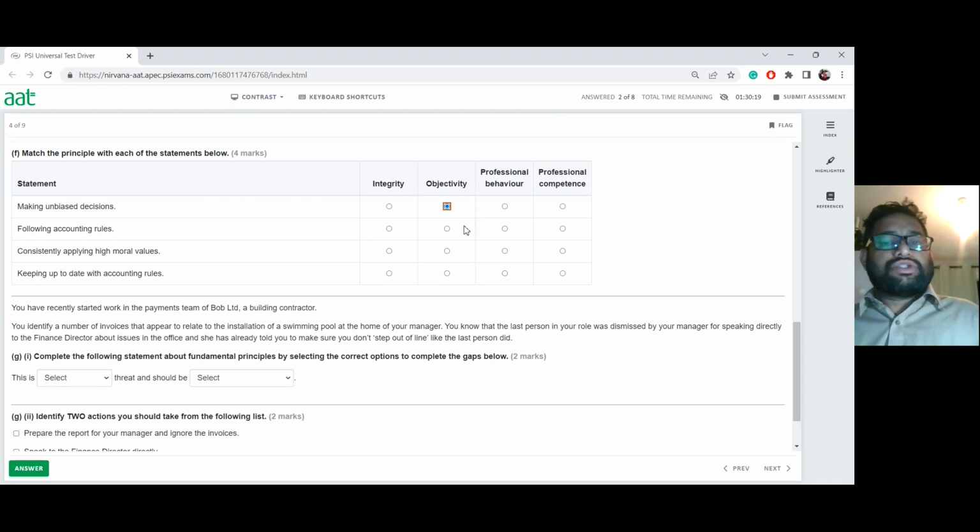Following accounting rules is going to be what? Professional behavior, because we have to behave according to the rules there. So that is going to be called professional behavior. Consistently applying high moral values. That is the one I told you about, being honest and straightforward. So that is going to be integrity. Keeping up to date with the accounting rules is going to be your professional competence and due care.